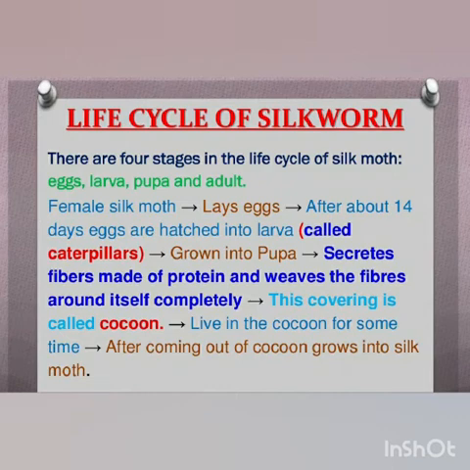In the first stage, the female silk moth lays hundreds of tiny eggs at one time on the leaves. Then in the second stage, the eggs hatch into tiny larvae. These larvae are also called caterpillars. Initially, a caterpillar is very tiny and black in color. It feeds on mulberry leaves day and night and grows. During this stage, it sheds its skin multiple times, and this process is called molting.